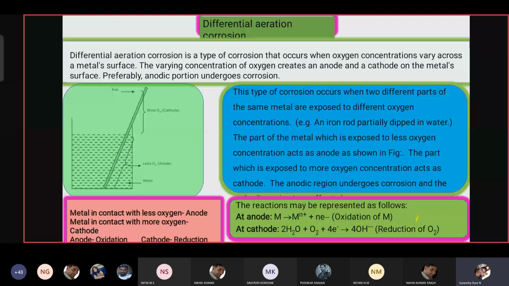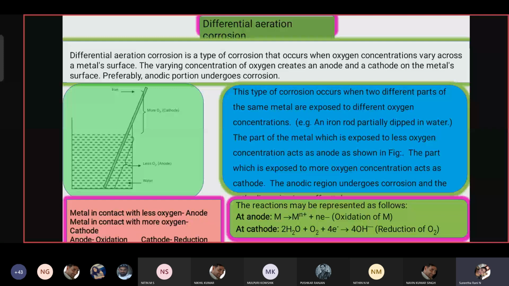Take iron as an example. Wherever M is there, replace M with iron, that is Fe, and write the anode reaction. The cathode reaction is only one, and you write the same reaction for all the types. Whatever the type they ask, write only these two reactions so that you will not go wrong and will not miss the marks. Clear?